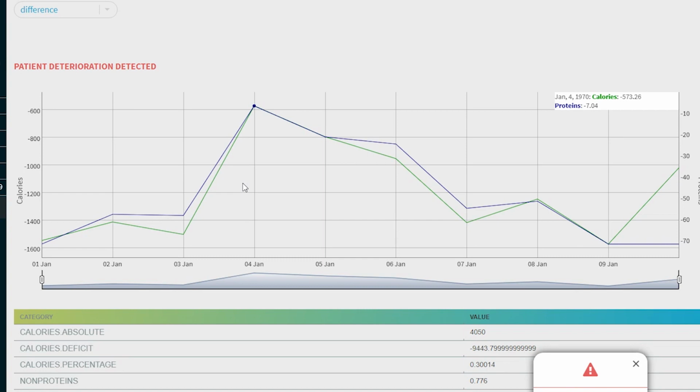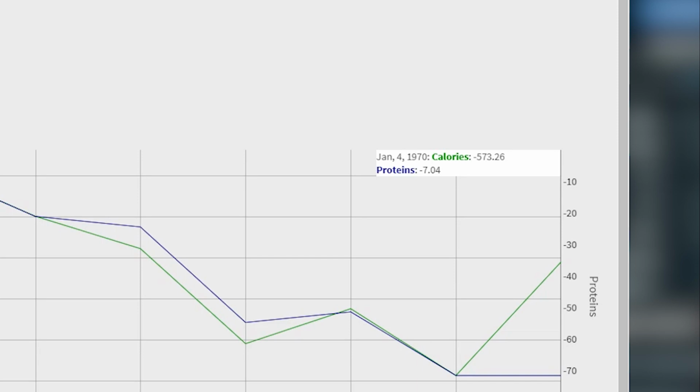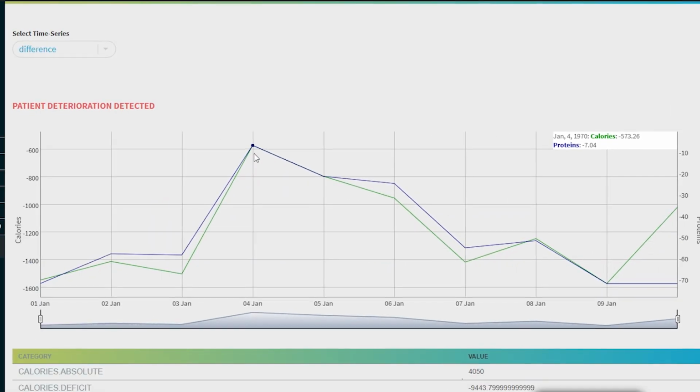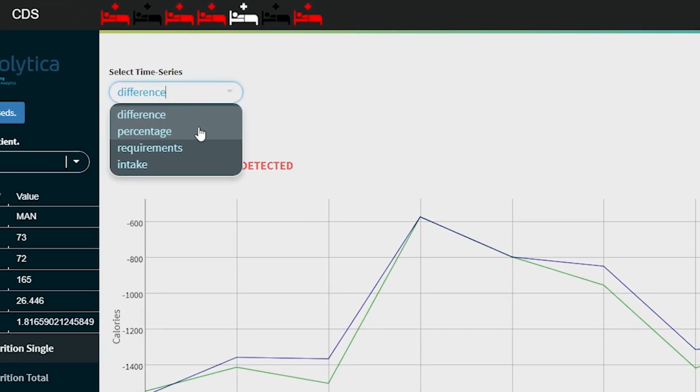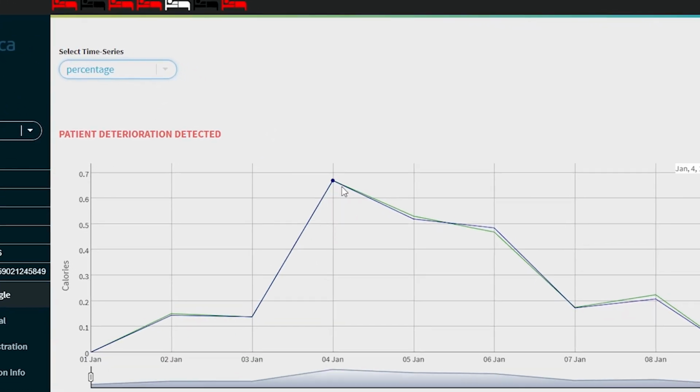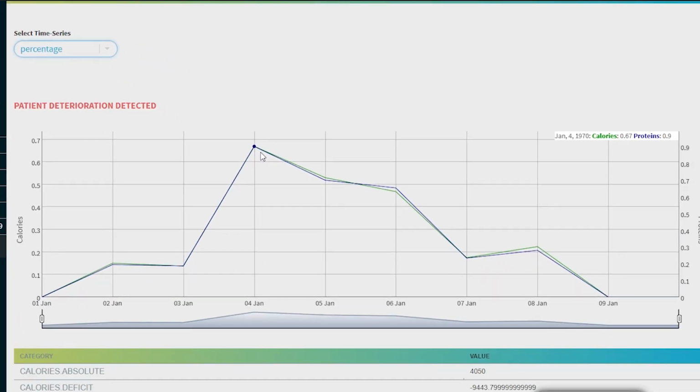Right now we see the difference between the optimal nutrition intake regarding proteins and calories and the actual intake, meaning that at day 4 the patient had received 573 calories less than he was supposed to. We can change the time series that we want to present. So, instead of the difference, we can see the percentage of nutrition that has been fulfilled. Meaning on the same day, we have achieved 2/3 of the caloric need for that day.